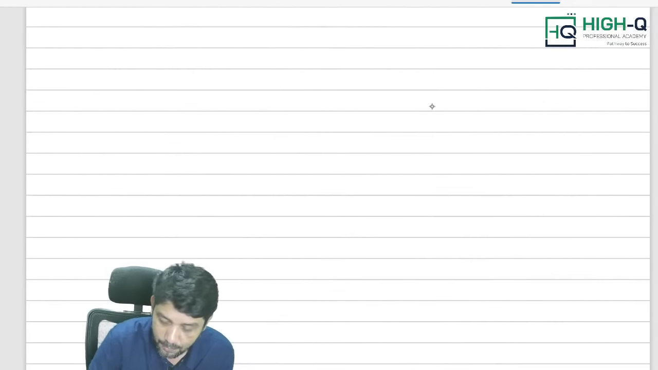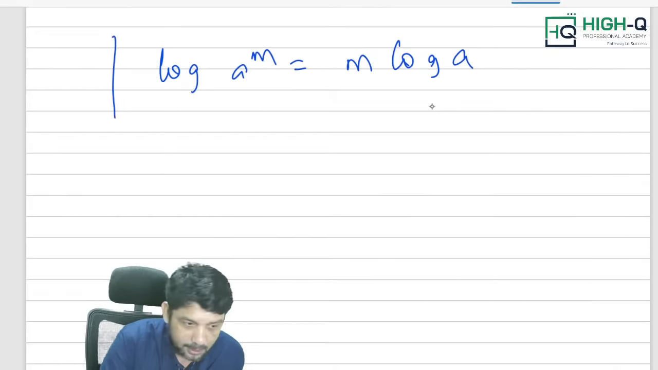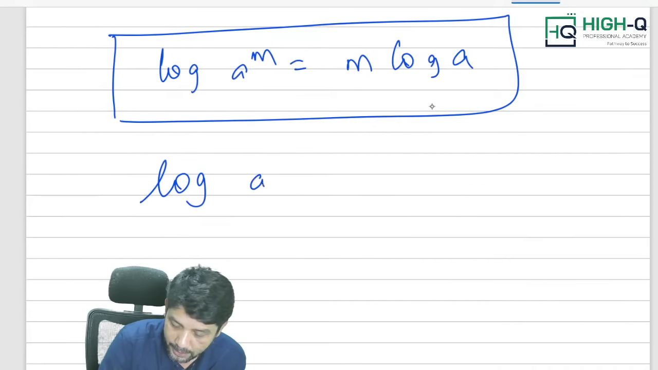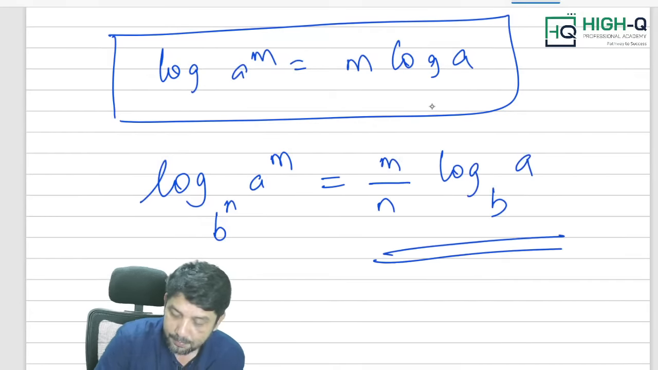Now, of course, you know what is it? Log A power m is equal to m log A. This is power rule. Am I right? Now, look at this. There is one more rule we have got. Log A power m to the base B power n. For example, if it is like this, simply what you write? M by n log A to the base B. Is that right, my dear? In one step you can write it as M by n log A to the base B.